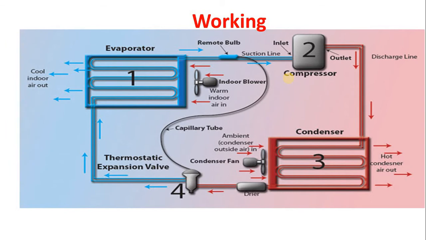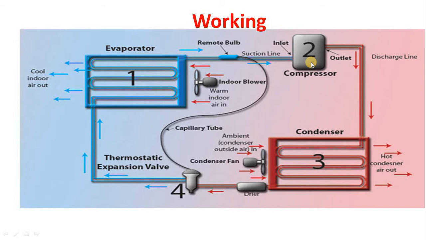So as we know, and you are also well familiar with, the vapor compression refrigeration system, whether it is the air conditioner, refrigerator, or heat pump, it works on the same cycle, that is the vapor compression refrigeration system. There are basically four important components of the vapor compression refrigeration system, which is mostly used in air conditioning applications as well as in refrigeration applications.